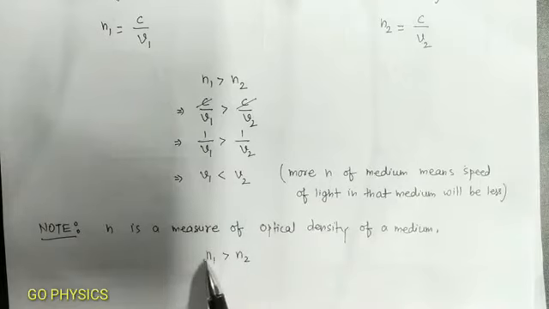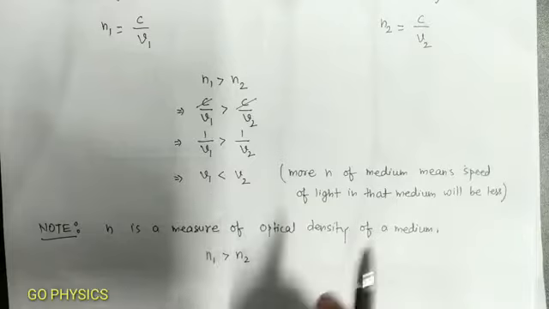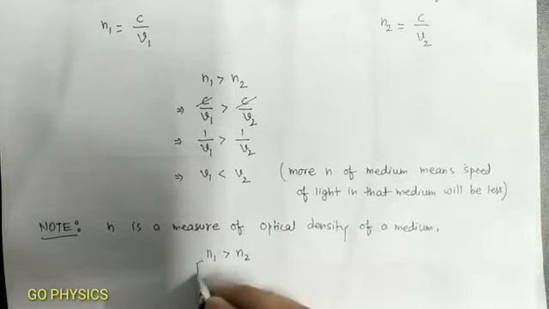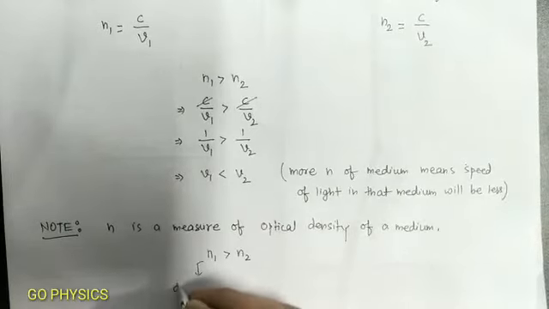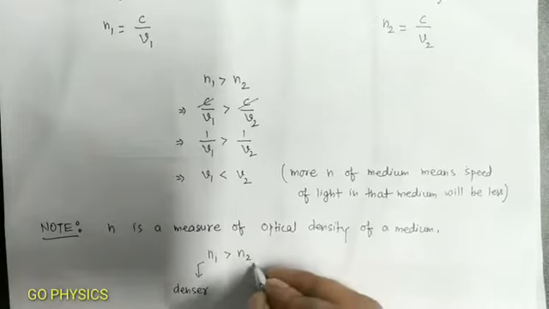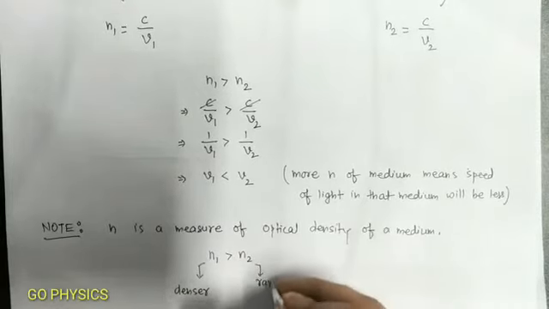If the refractive index of medium 1 is greater than the refractive index of medium 2, then we will say that the optical density of medium 1 is more than the optical density of medium 2, or we will say that medium 1 is a denser medium, and medium 2 is a rarer medium.